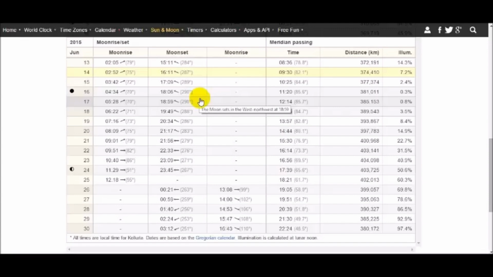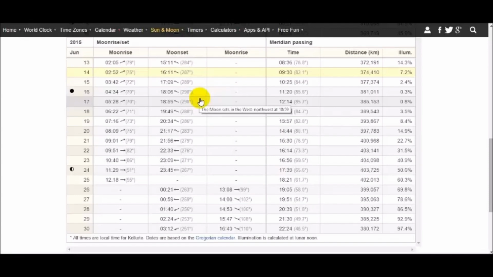Sighting is not possible at all on June 16, because when the sunset takes place, the moon has already set a full 17 minutes before that. So by the time the sunset is taking place, the moon is already below the horizon. It's not above the horizon. It's not visible to us.